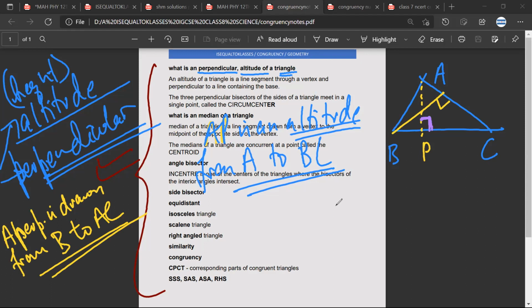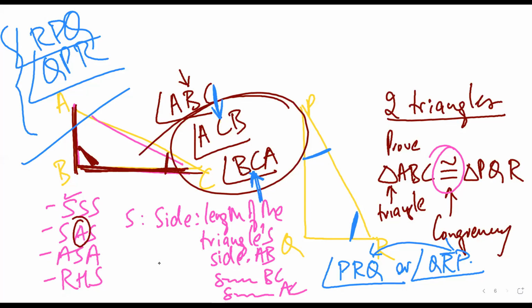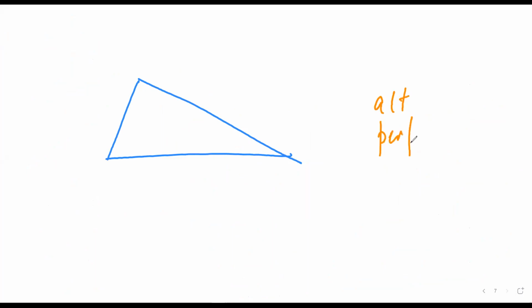So this word altitude or perpendicular, you will meet many times during congruency problems. Basically, altitude or perpendicular means 90 degrees. So this is 90 degrees, this is 90 degrees, this is 90 degrees. This is the one word that you will meet again and again.